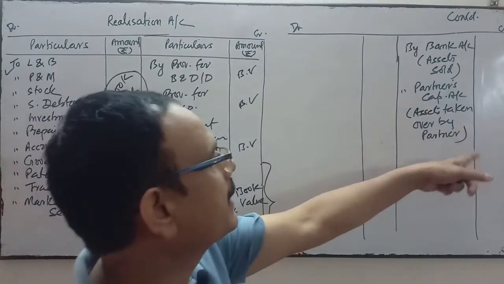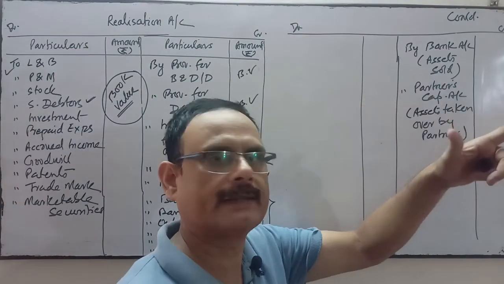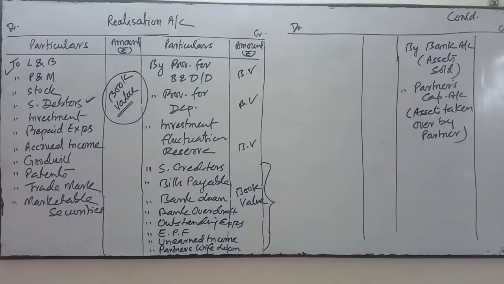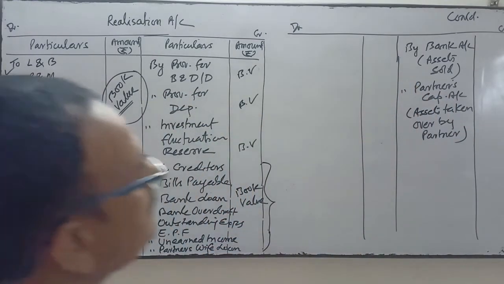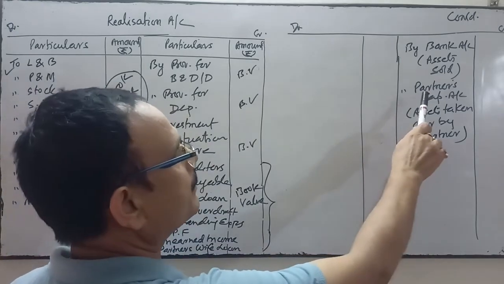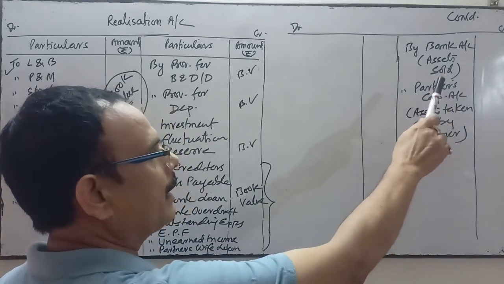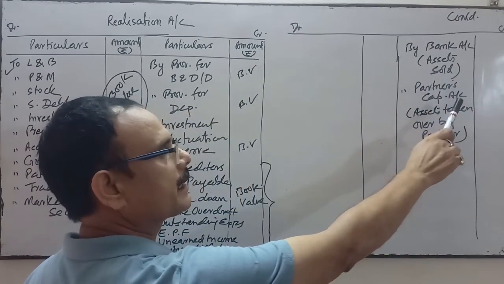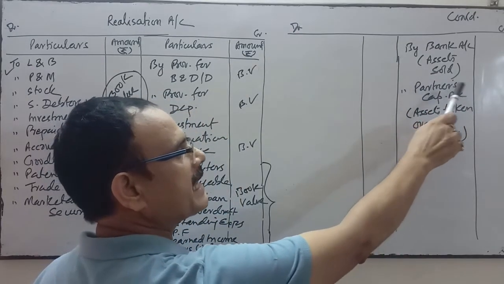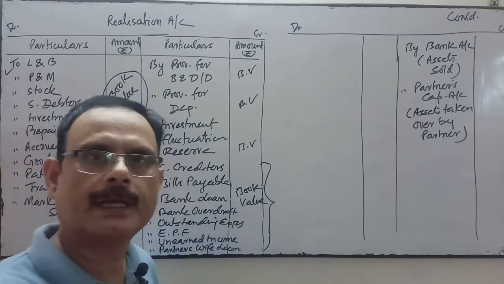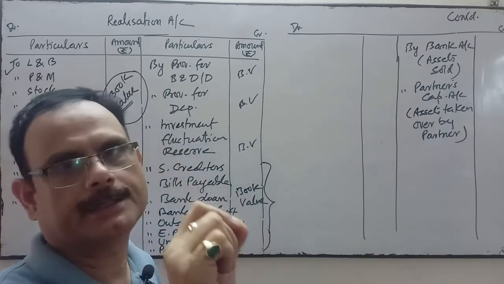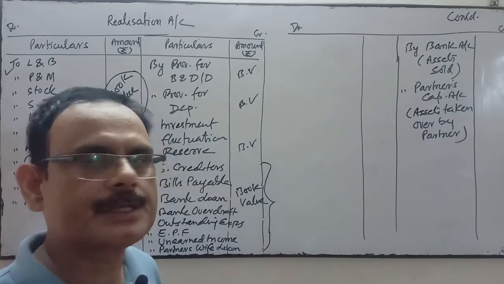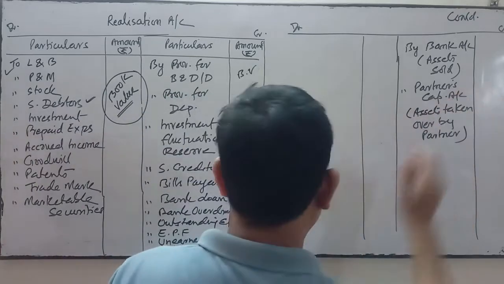Suppose A has taken a particular asset, then we will write by A's capital account, at whatever figure they have taken that asset, and write that amount over here.